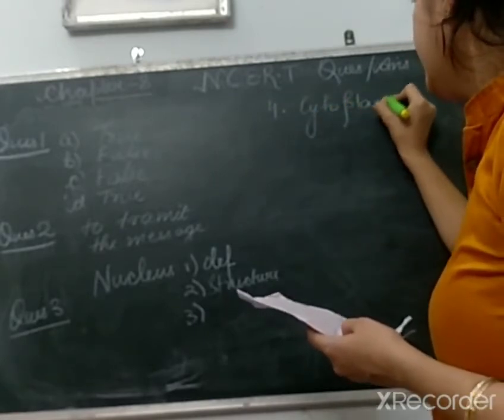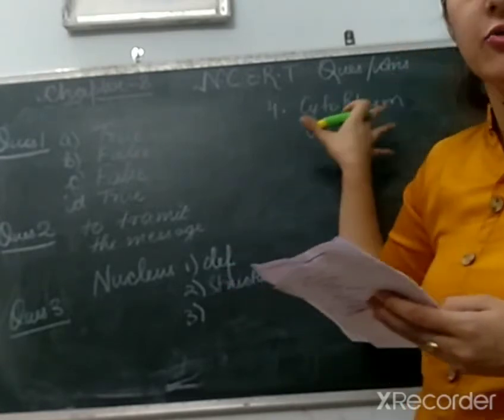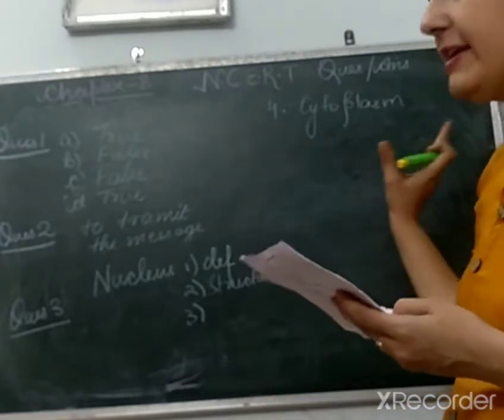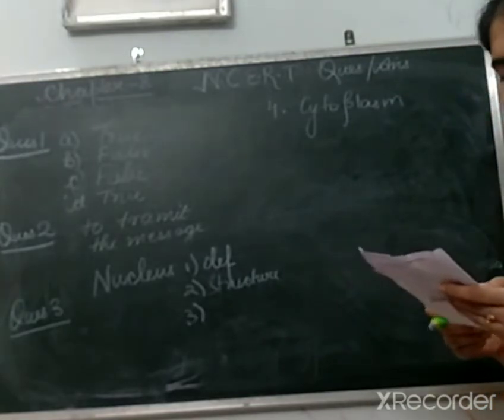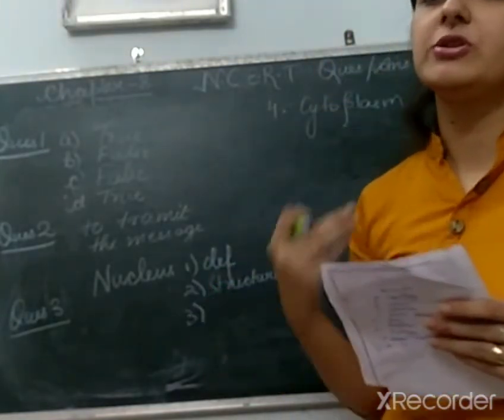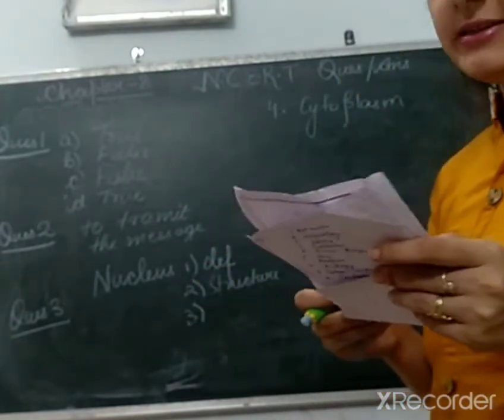So don't write it in one word. I have less space, so I'm writing in one word. I'll send you the PDF of this question answer, so you need to write in a proper manner, right? Next are 5 and 6. Tomorrow in class we are going to discuss question number 5 and 6, right? So let's discuss question number 7.